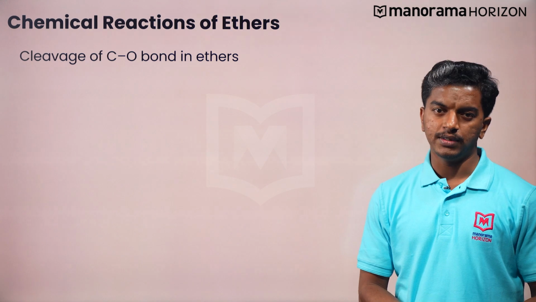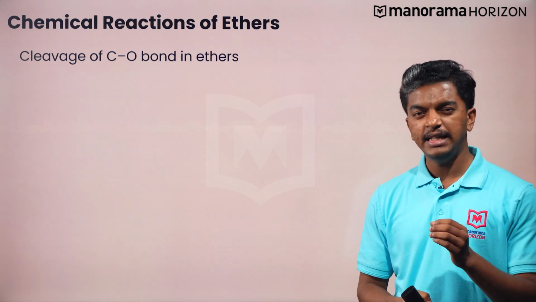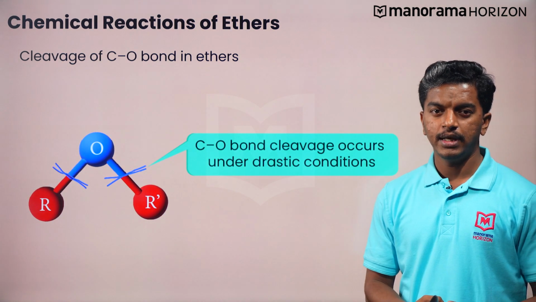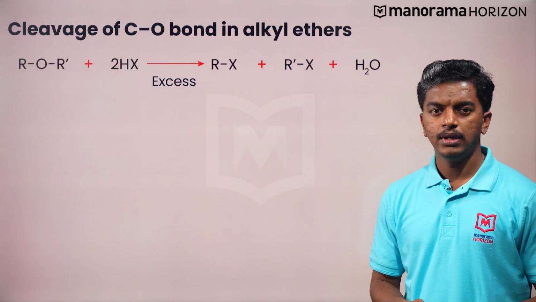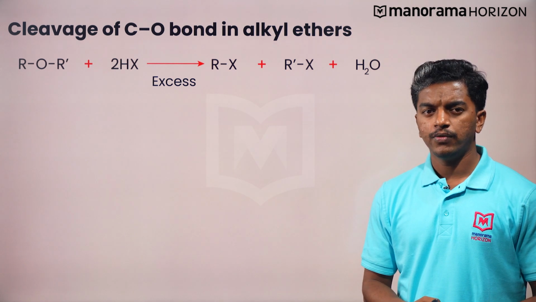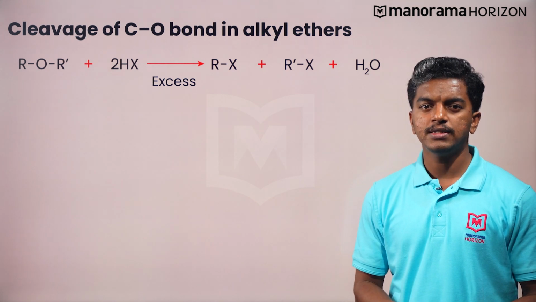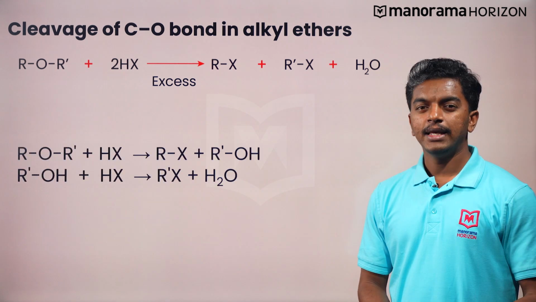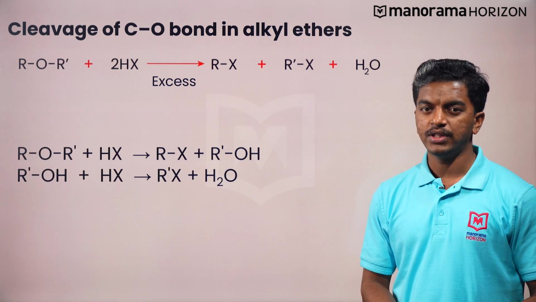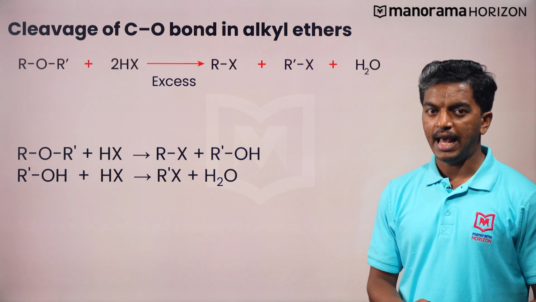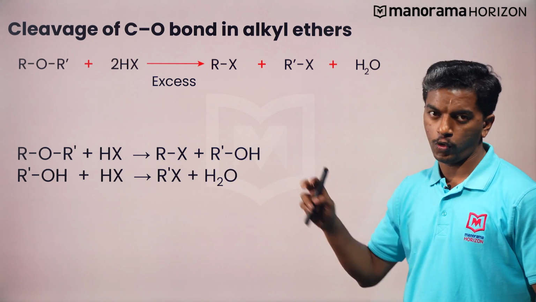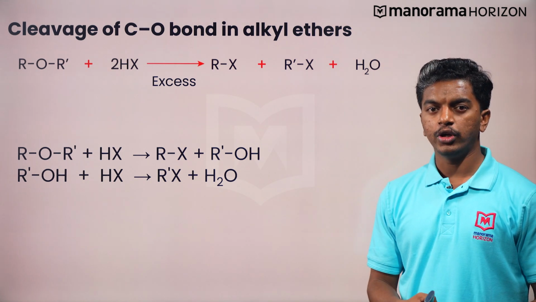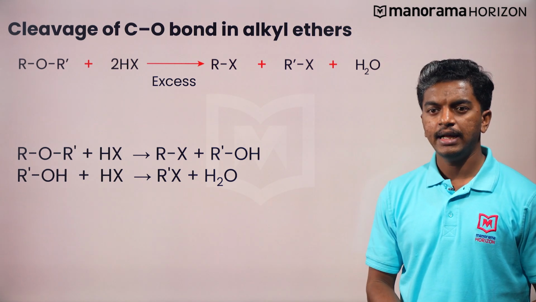Moving on to the reactivity of ethers, you may find that ethers are the least reactive of all the functional groups. Hence, the cleavage of ethers requires drastic conditions. The acid-catalyzed cleavage of C-O bond in ethers occurs in the presence of excess hydrogen halides or at a higher temperature. Here you can see, initially ether reacts with one molecule of hydrogen halide to give an alkyl halide and an alcohol. Further, this alcohol reacts with another molecule of hydrogen halide to give yet another molecule of alkyl halide and water.